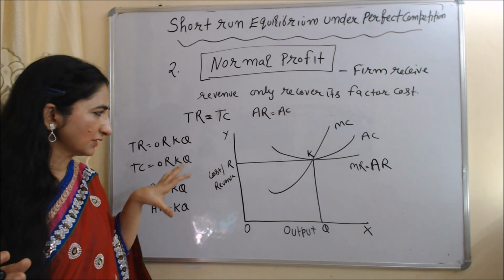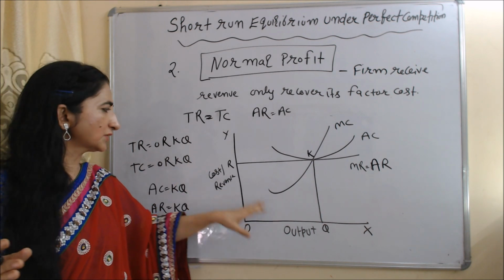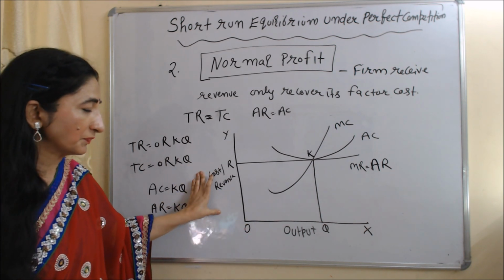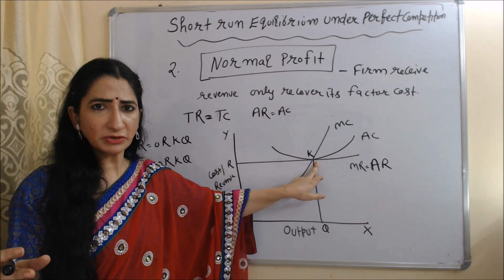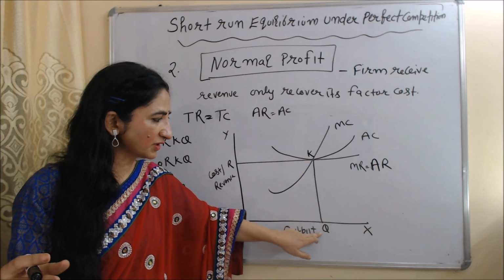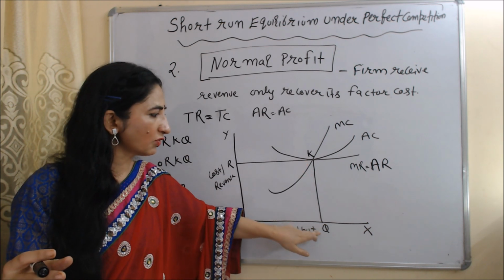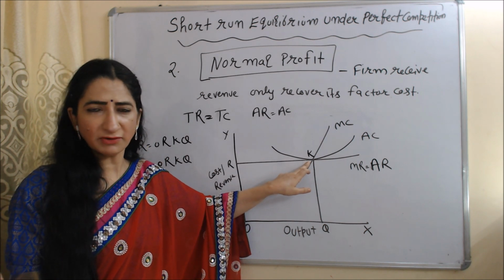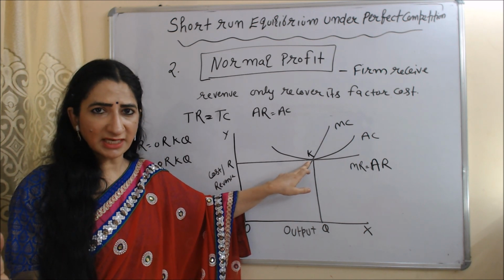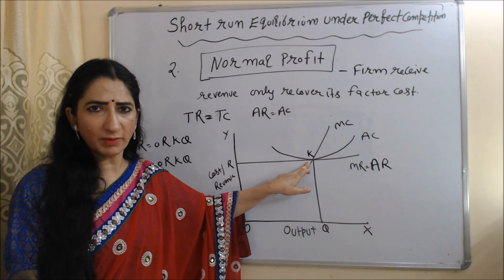In this diagram, you can see on the x-axis we have output and on the y-axis we have cost and revenue. At this K point, you can see average revenue is equal to average cost. KQ is average revenue and KQ is also average cost. So at this K point, the firm is receiving only normal profit.